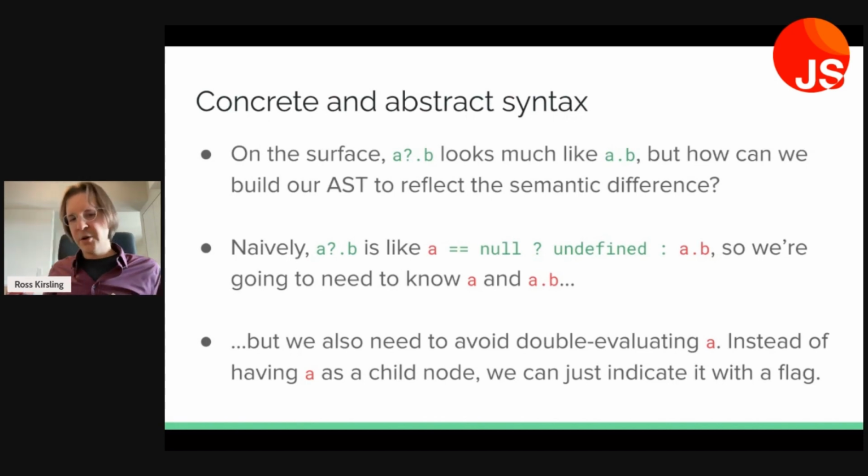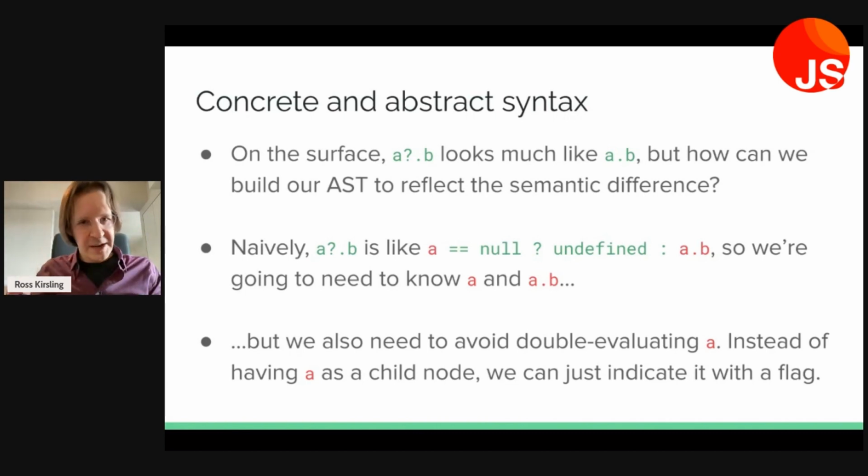So we're going to need to know a and a.b, and so we might envision some parent node that's an optional chain node and two children. One is a and one is this subtree for a.b. But very importantly, we're going to need to avoid double evaluating a. A could be a getter that performs a network operation, something really expensive. We need to be aware of that possibility. If you just see in surface code a?.b, definitely the user is not expecting a to be evaluated twice. So instead of having a as this separated extra child node, we can just indicate it with a flag.